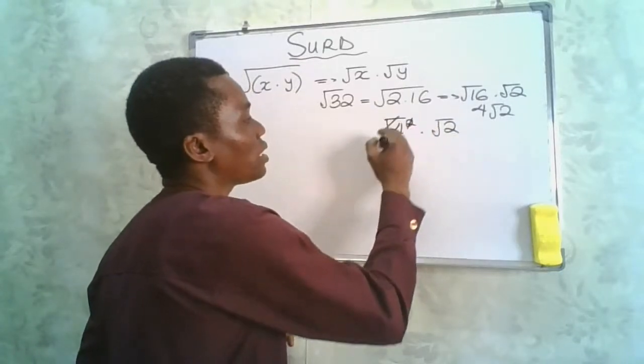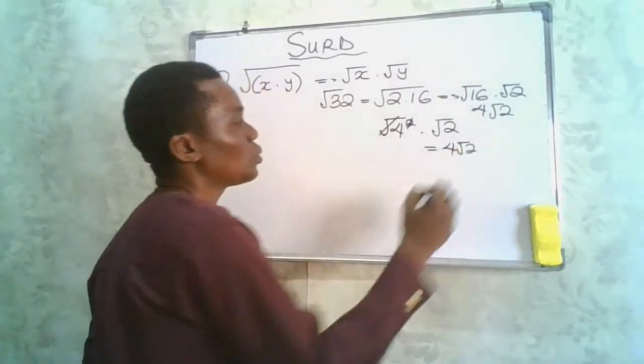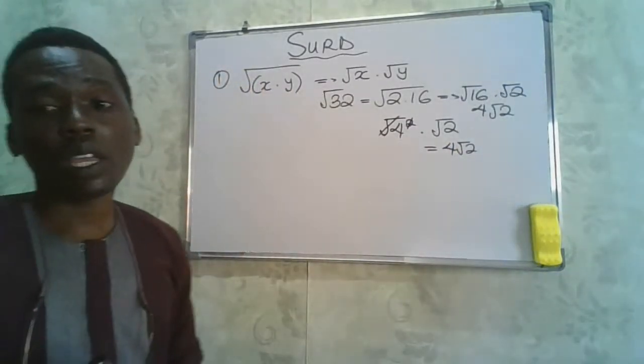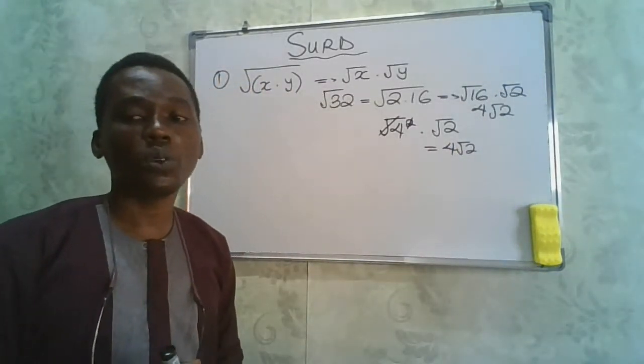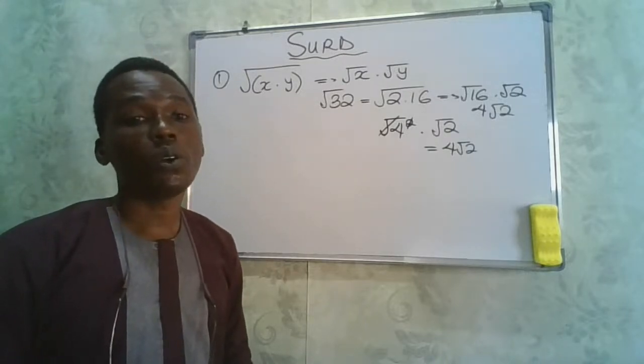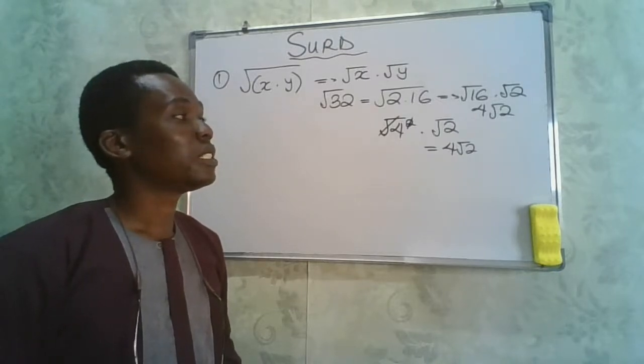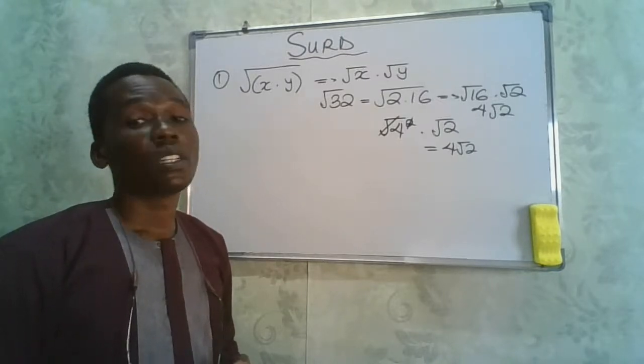And if this clears, this will be 4 root 2. However way you want to solve it, the answer will definitely give us 4 root 2. That is it.